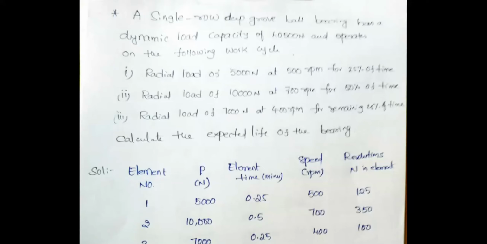Next, the first one is a radial load of 5000 newtons at 500 rpm for 25% of the time. Second one is a radial load of 10,000 newtons at 700 rpm for 50% of the time.